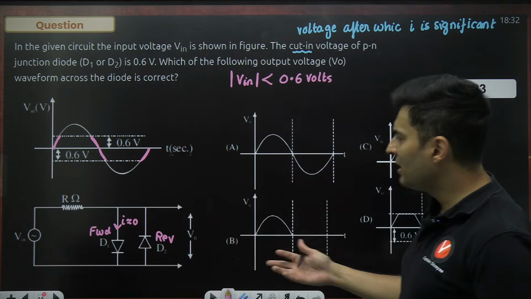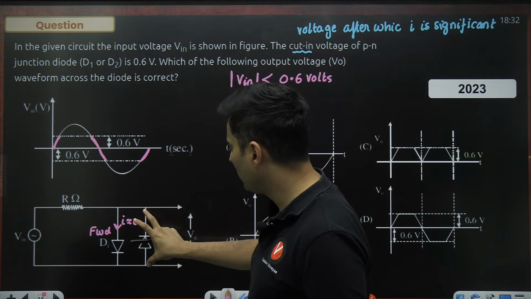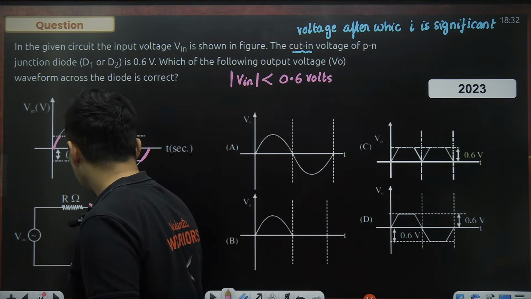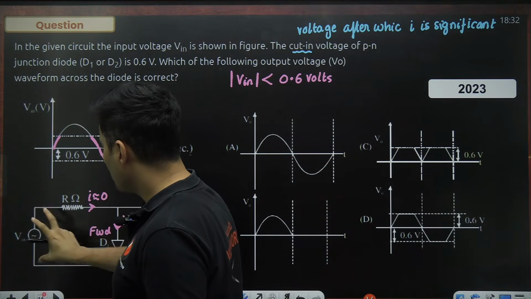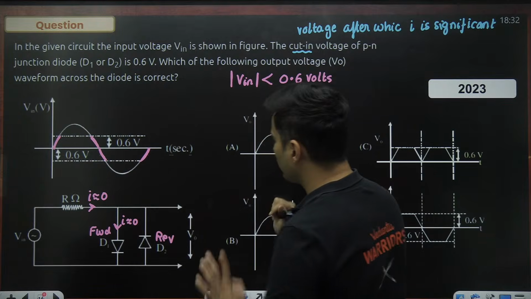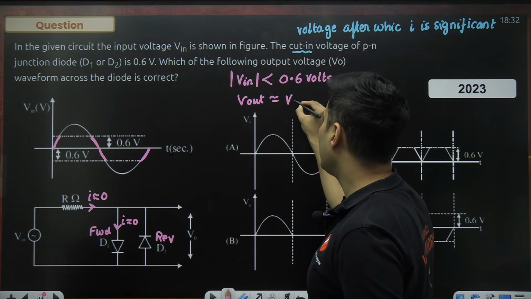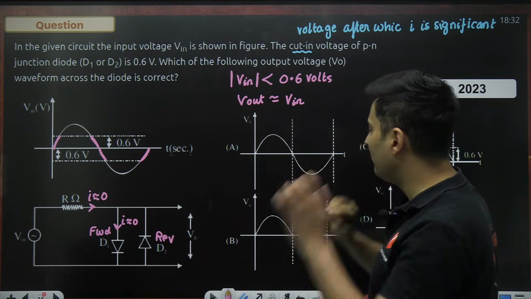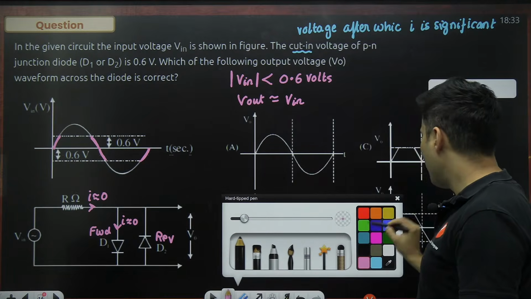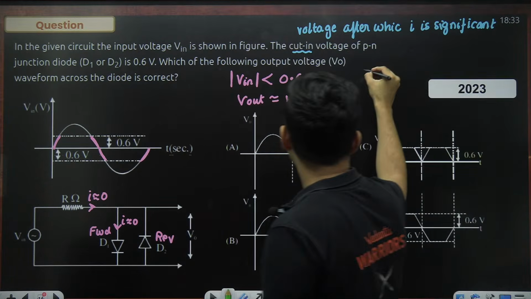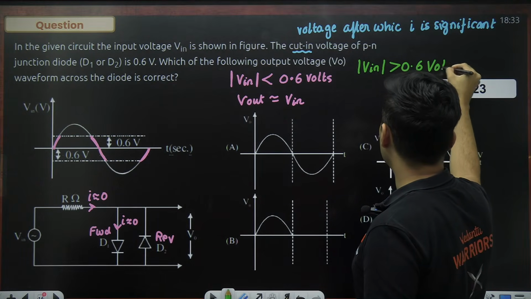So there is negligible current flowing through it. So this current will also be negligible. There is no voltage drop here. So whatever voltage you give here will also be the output voltage. So V output will be approximately whatever is the V input voltage. So the graph will just follow as it is. There is no change. But imagine the situation when the input voltage magnitude wise is more than 0.6 volts.